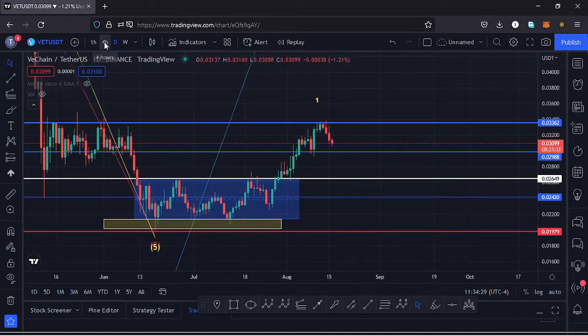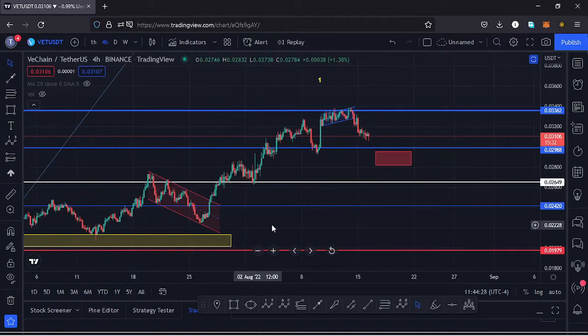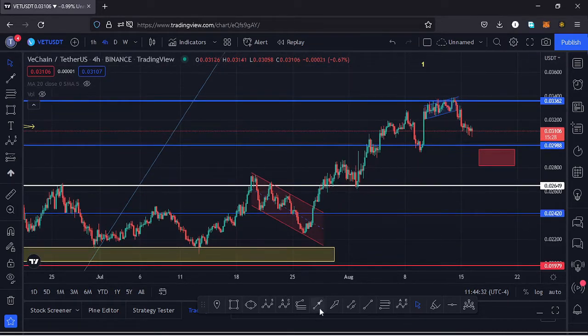If I jump to the 4-hour chart for further analysis, after making our low down here at around the $0.02 mark, we started to see a very nice bounce to the upper side, and in that movement we had also been trading within this descending channel. We managed to break out of that channel to the upside, and in that movement we also managed to break above a key area of resistance over here. We also saw a very nice retest of that key area of resistance.